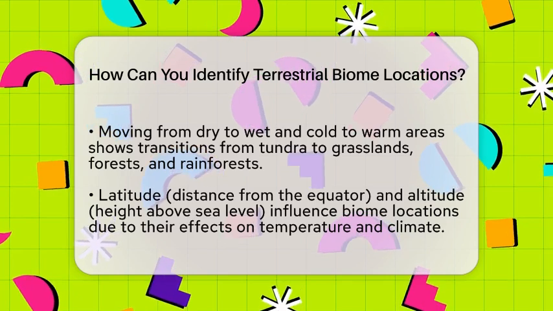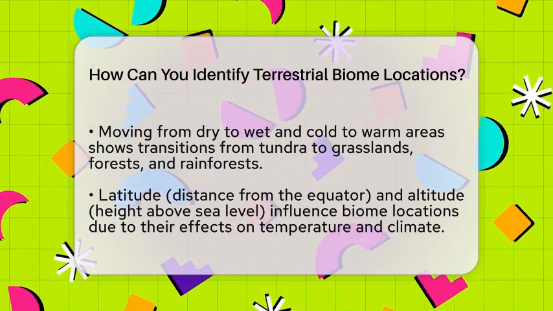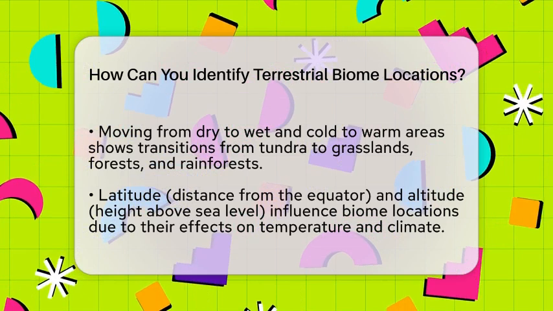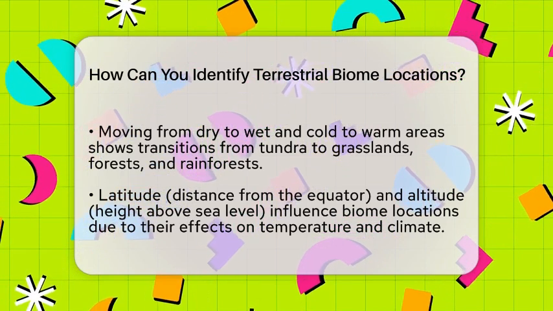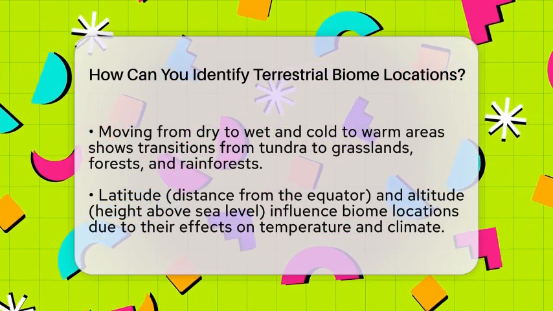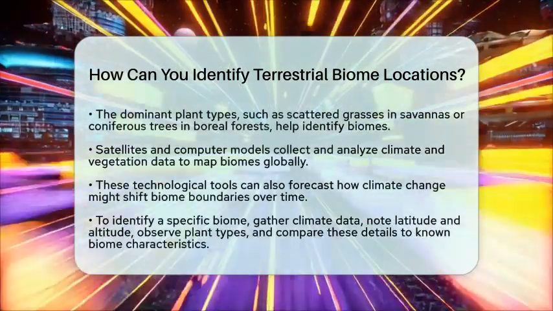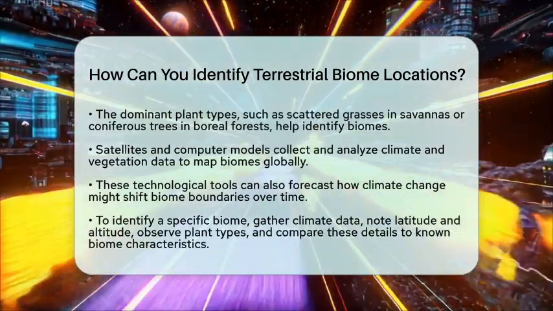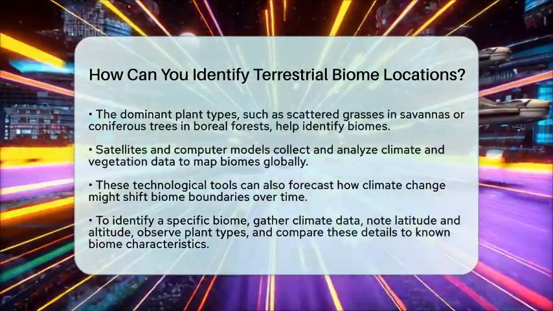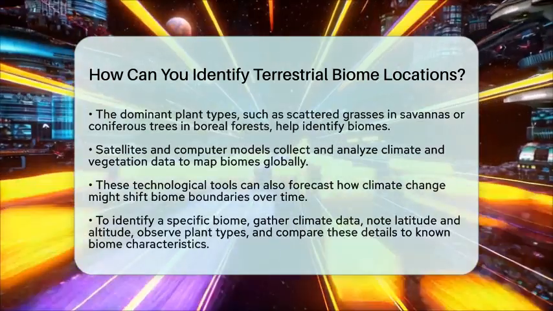Modern technology also helps. Satellites collect data on temperature, rainfall, and vegetation. Scientists use computer models to analyze this information and create maps of where different biomes are located around the world. These models can even predict how climate change might shift biome boundaries in the future.